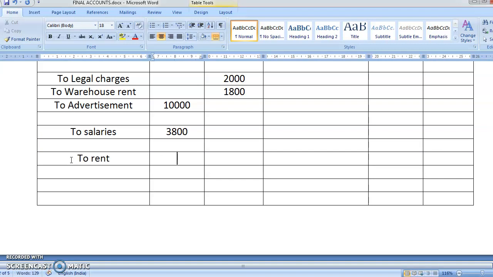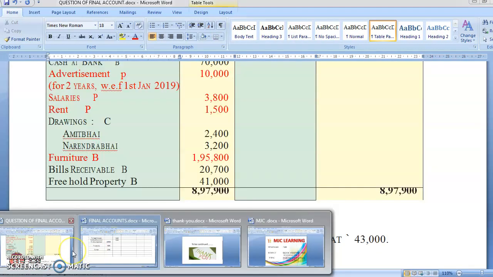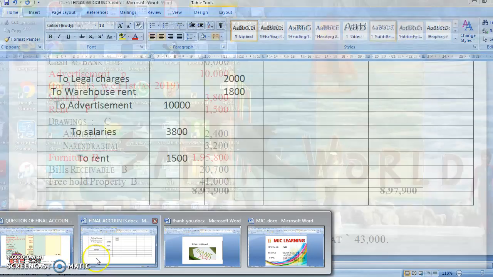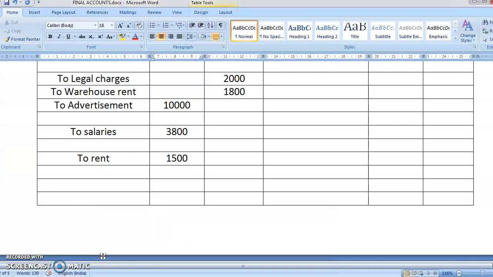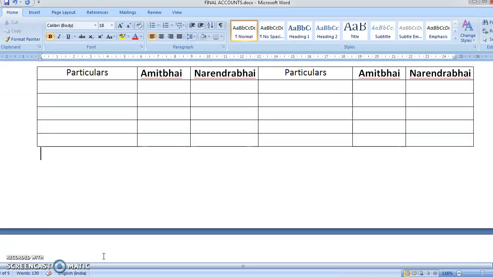Again, rent is having an adjustment, so it will come in the inner column, 1,500. Okay, say all three items, 10,000, 3,000. Yeah, drawings, I have told you drawings will come on the debit side. See, a debit item will always come on the debit side. So drawings will come in the capital account, debit side. You're going to write here, to drawings.